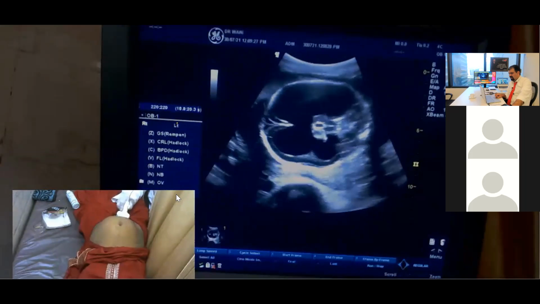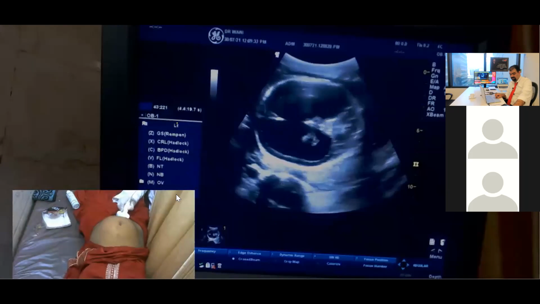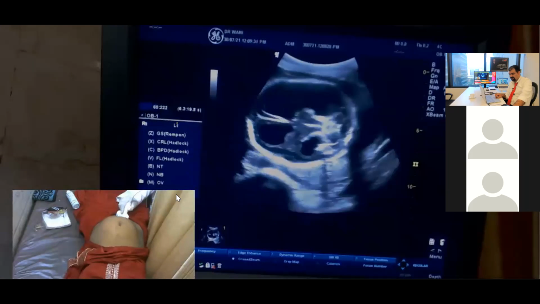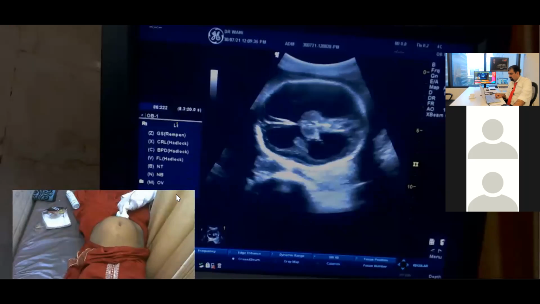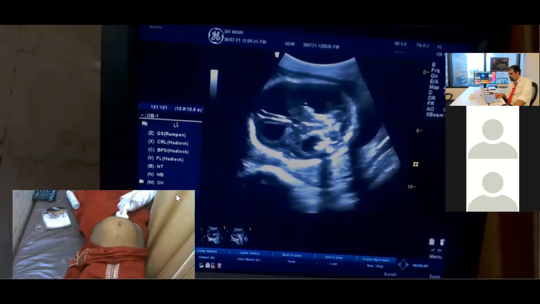So these are today's scan patients. These are random patients. These are not selective patients. So fortunately, you have got an abnormal case over here.